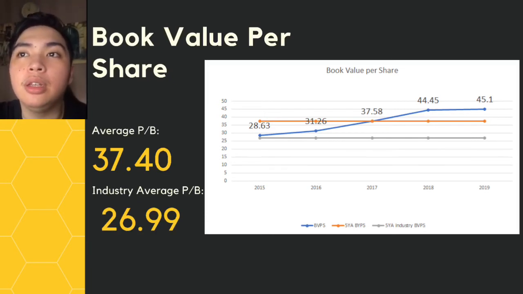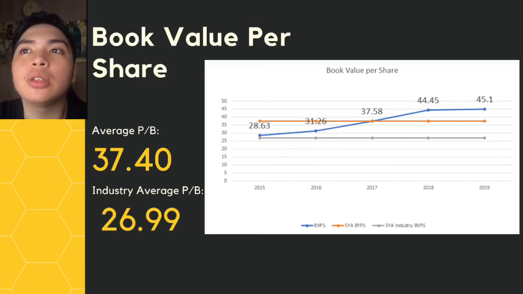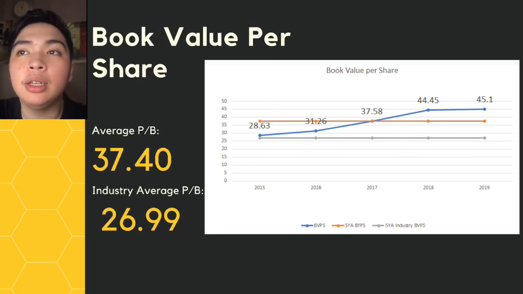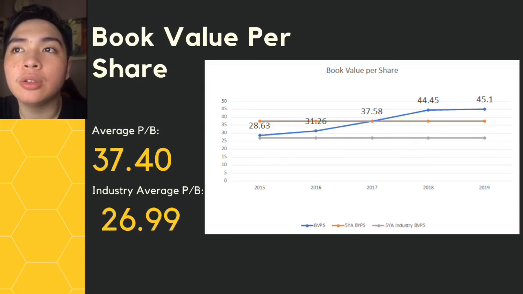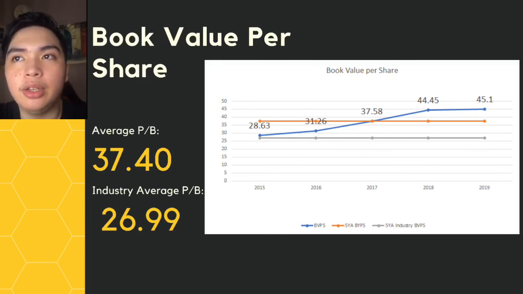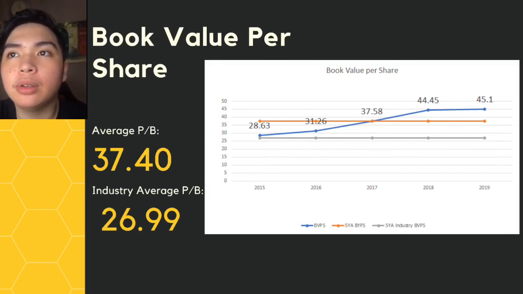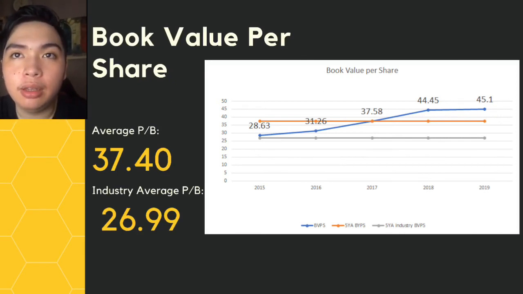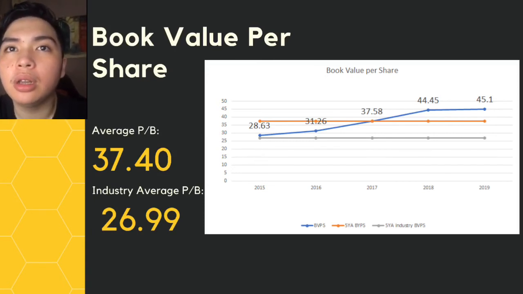In 2017, the book value of Jollibee is 40,783 and the outstanding shares is 1,085.31. You'll get a book value per share of 37.58. In 2018, the book value of Jollibee is 48,364 and the outstanding shares is 1,088.04 to get a book value per share of 44.45. In 2019, the book value of Jollibee is 49,294.3 and the outstanding shares is 1,093 to get a book value per share of 45.1.